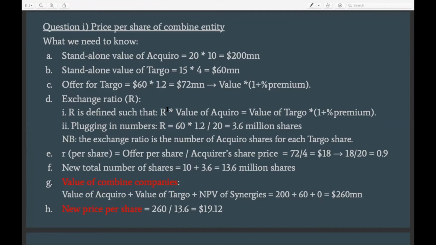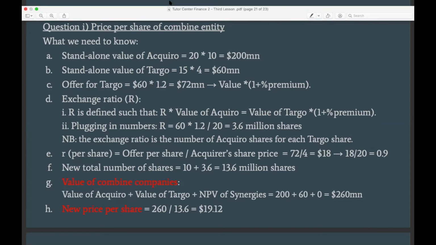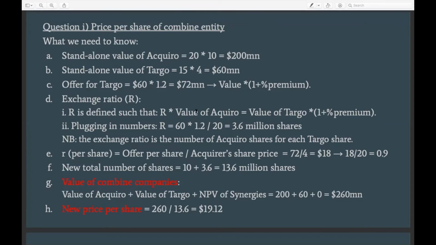We don't know R, but we know that R times the value of the acquiring company should be equal to the value of Darboe times 1 plus the premium, right? And now I'll try to explain this formula. So we already discussed what R is. We know here we have the value of the acquiring company. And based on that, R times the value of the acquiring company is basically the value of the acquiring company that would be given to Darboe shareholders, right?